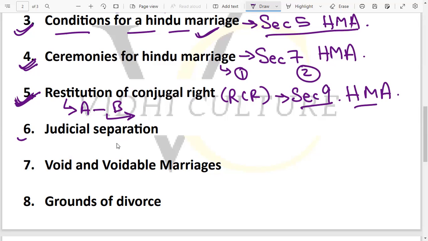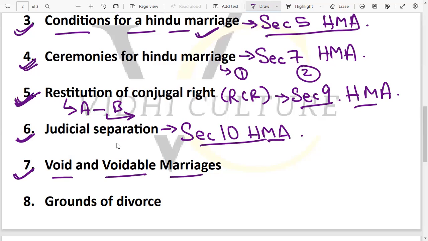Then comes the next topic, that is judicial separation. So where is judicial separation mentioned under the Hindu Marriage Act? It is mentioned under section 10. It is very very important. You must also remember this judicial separation. Then comes the next topic, that is the void and the voidable marriages.